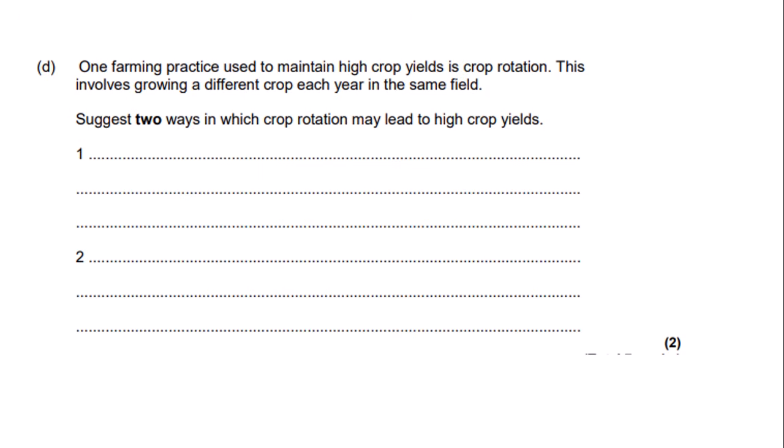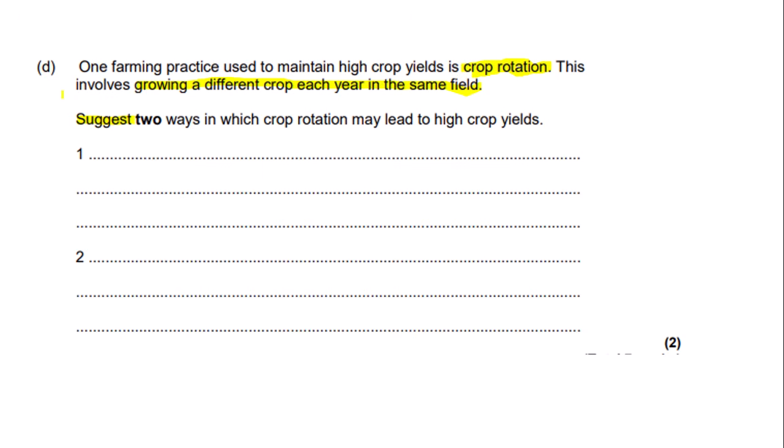So one farming practice used to maintain high crop yields is crop rotation. This is not on the syllabus, but questions involving crop rotation allow you to apply your knowledge to different farming practices. So this involves growing a different crop each year in the same field. So we can highlight that. Suggest 2 ways in which crop rotation may lead to higher crop yields.